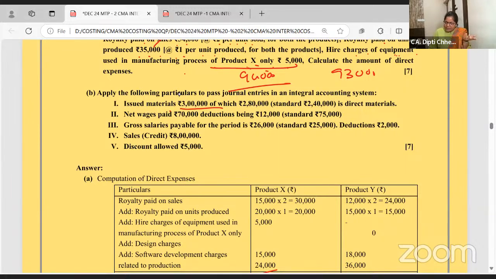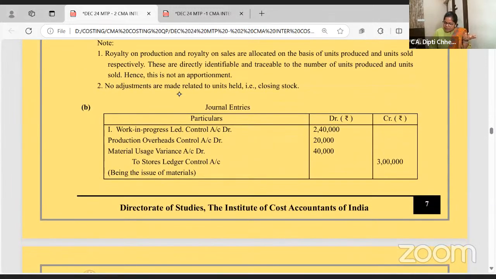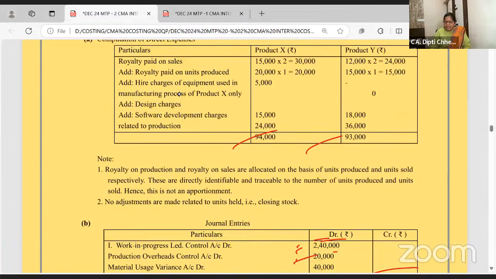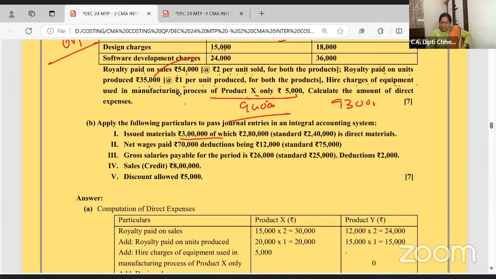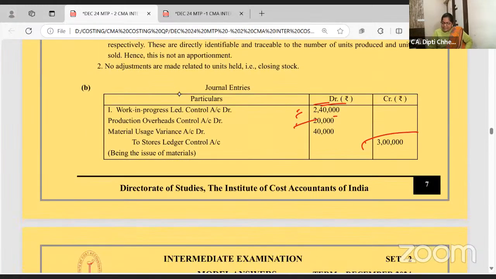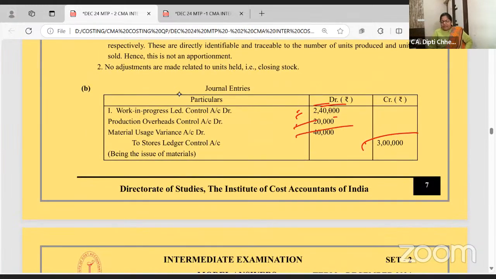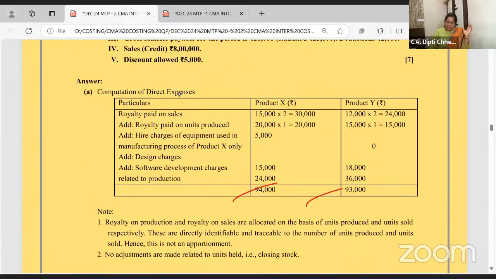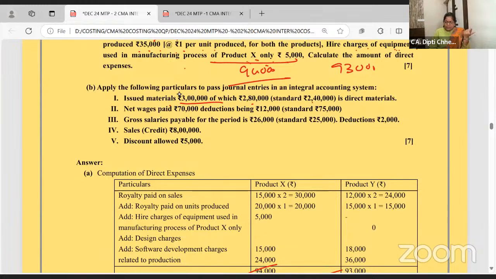So the remaining 20 is indirect. Indirect material will always go to factory overhead. Direct material will go to work in progress. But in direct material 280, 240 is standard, so the remaining will go to material usage variance. Got it? You want to do, we can do it simple.